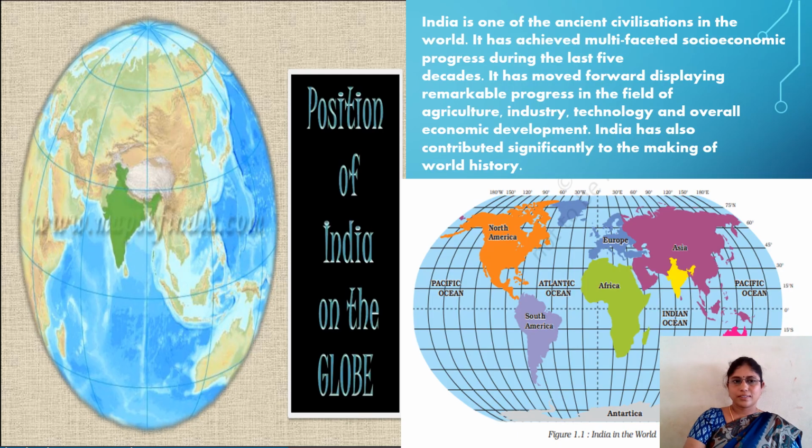Look here, this is our globe. All of you know this is our globe. Where is the portion of India? Exactly, this is our India, because you identify the image of our Bharat. Now, what is this?